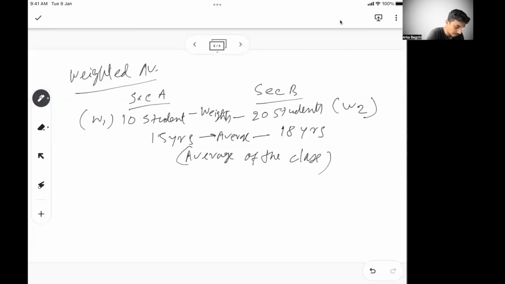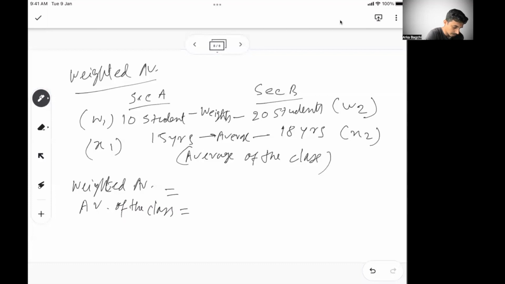Now let's say the individual values, this is X1 and this is X2. So your weighted average, or we can say the average of the class, is nothing but W1 X1 plus W2 X2 by W1 plus W2.